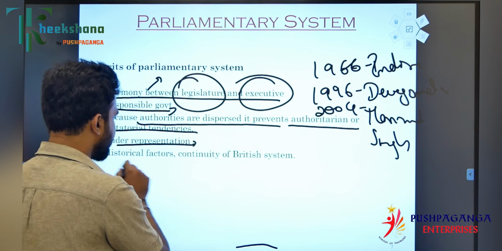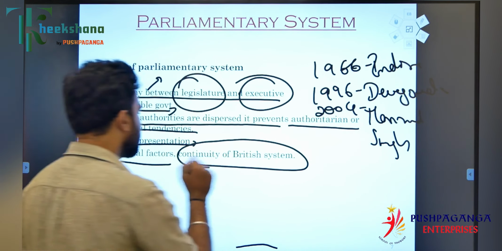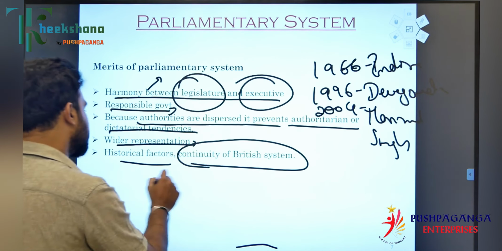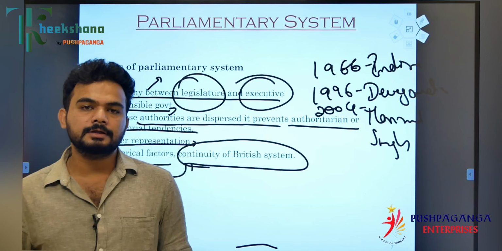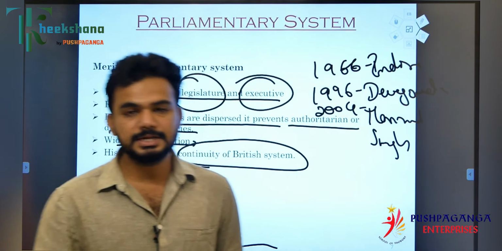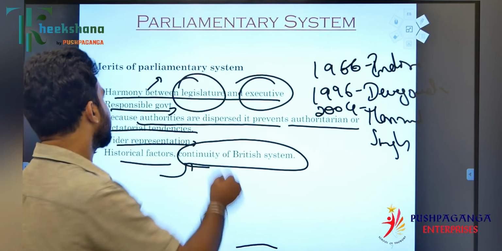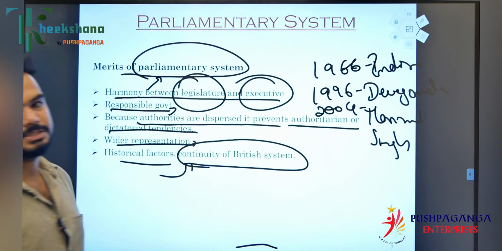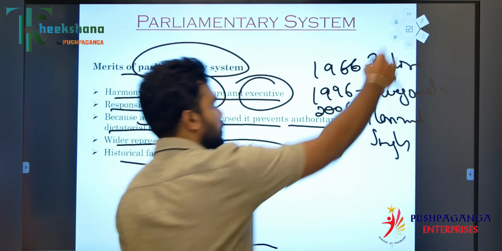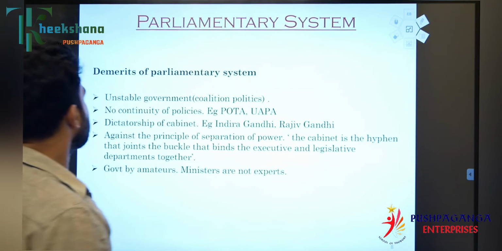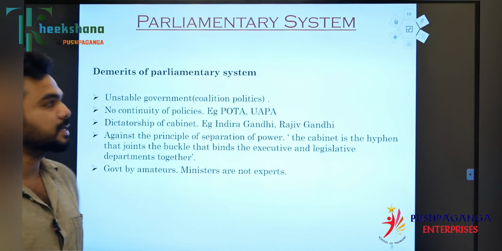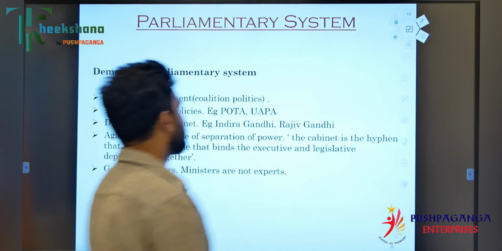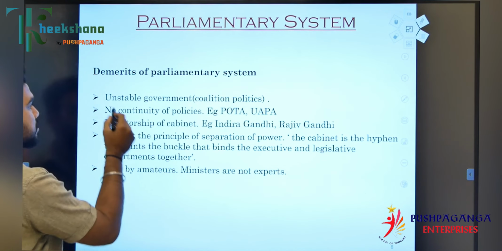Now, historical factors: continuity with the British system. We were more comfortable with the British form of government rather than the presidential form of government. That's the reason we chose the parliamentary system over the presidential form of government. Now the demerits of the parliamentary system. Whenever there is a merit, there will always be demerits. So now let's see what the demerits of the parliamentary system are.